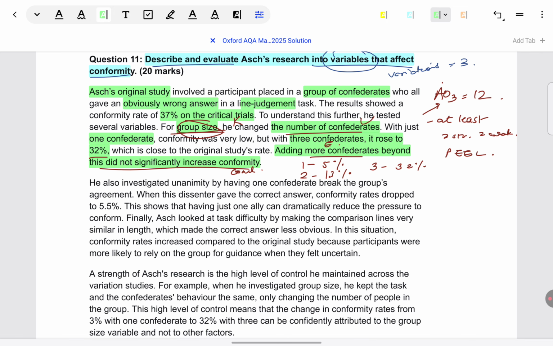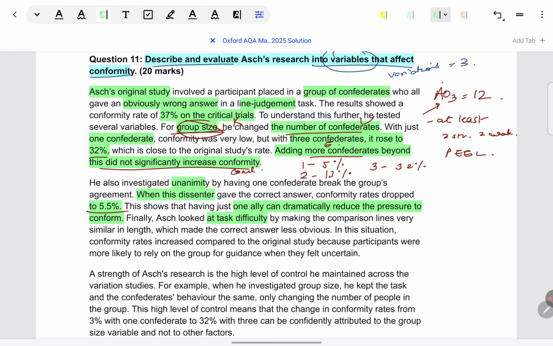Then you can see for the next variation, unanimity, again signposting first it's mentioned. Then in one line, there is a dissenter who disagrees, one line procedure. Then the main focus, results. Exact numerical result, this time it came to 5.5% when the unanimity was broken. And then conclusion, just having one ally, one supporter can decrease conformity. Okay. And then finally, task difficulty, again it is named.